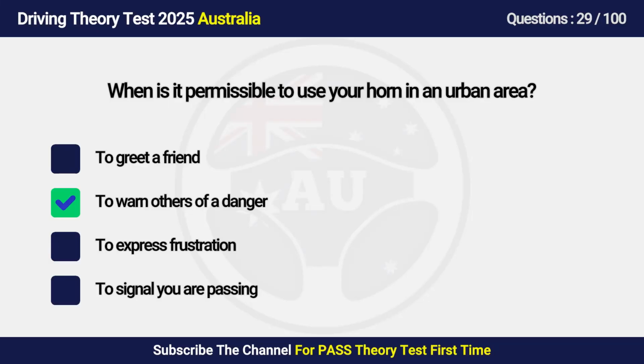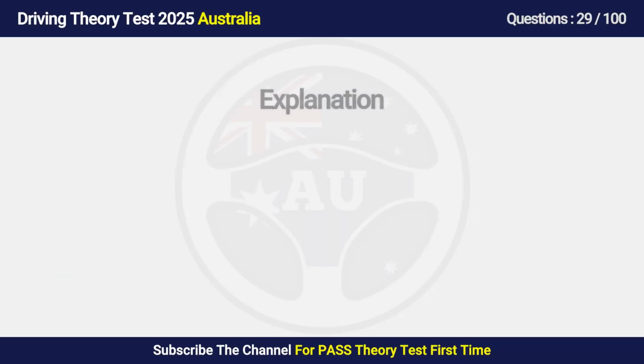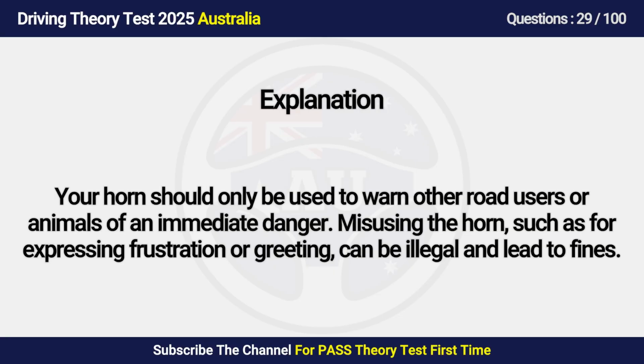Answer is B. To warn others of a danger. Your horn should only be used to warn other road users or animals of an immediate danger. Misusing the horn, such as for expressing frustration or greeting, can be illegal and lead to fines.